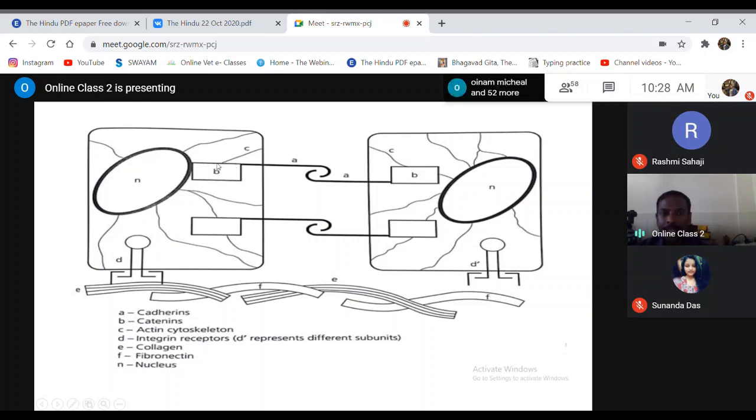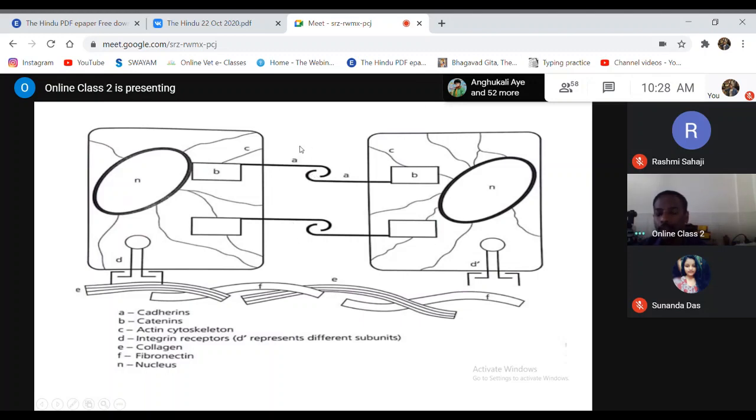In either case, the interaction between the cells is reduced. The cells are not closely bound with each other. They are loosely attached. That is a major point which helps in the loosening of the cells. So there is reduced expression of cadherins or catenins, but among these two, cadherins are the most commonly affected.